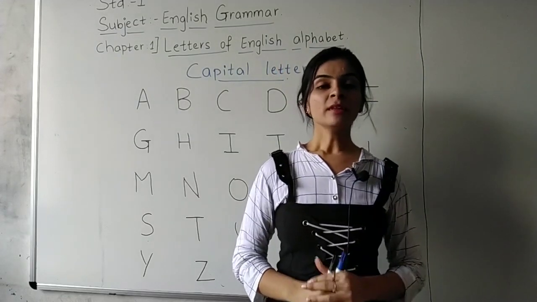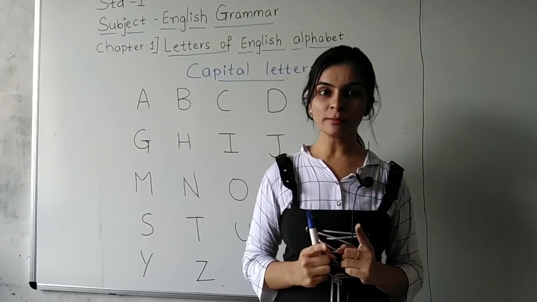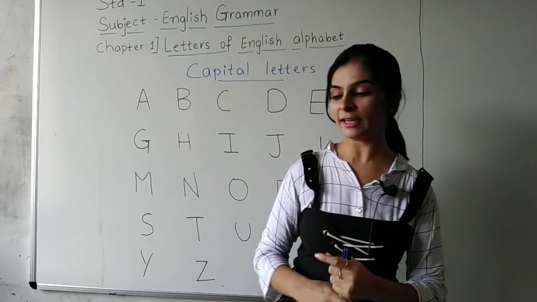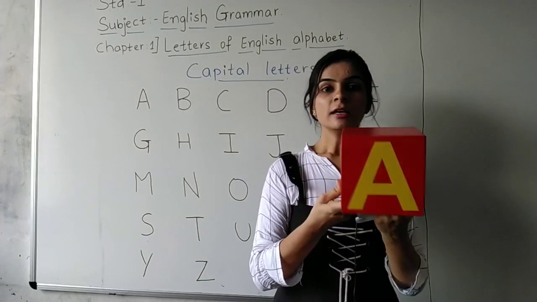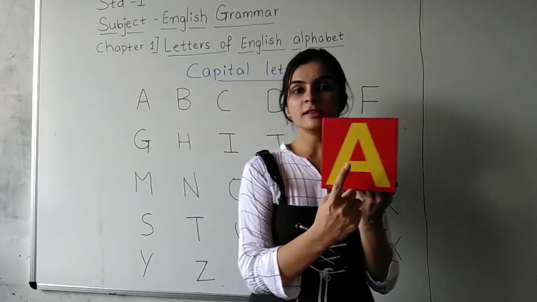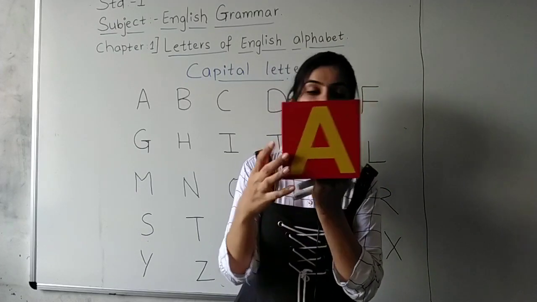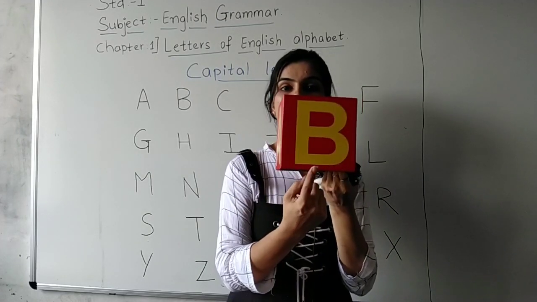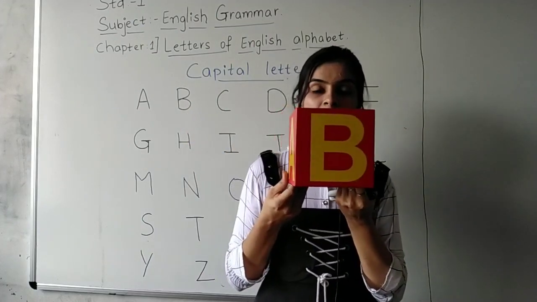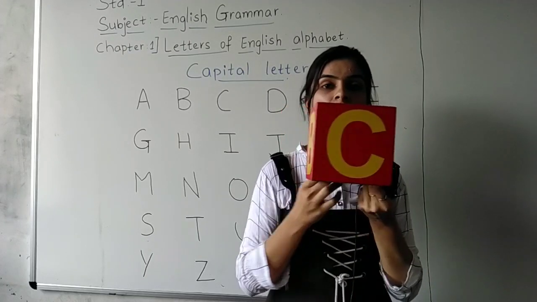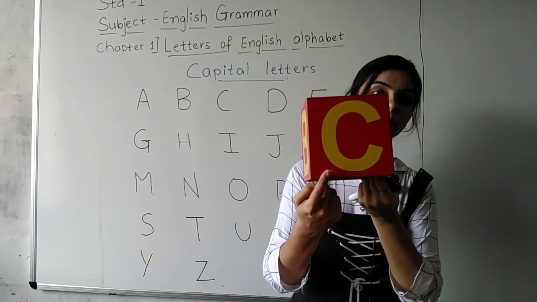Okay students, so now I am going to show you in the blocks. Ready everyone? Everyone wants to see the blocks. सभी को blocks देखने हैं ना? Yes. See, here we are having the blocks. Letter A. This is A. Capital A. Okay students, capital A. Then capital B. You can see on the board capital B. Okay? Yes? Okay. Next, capital C. You can look here students, capital C.